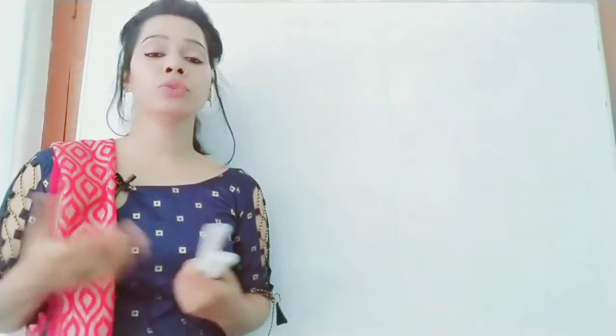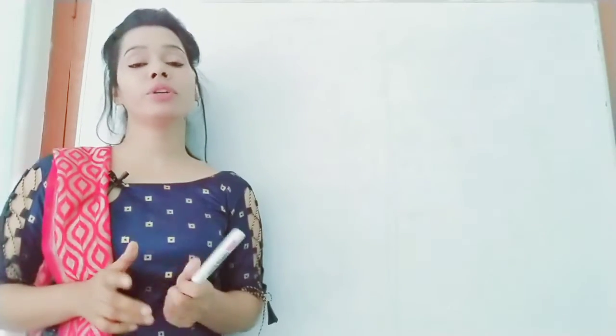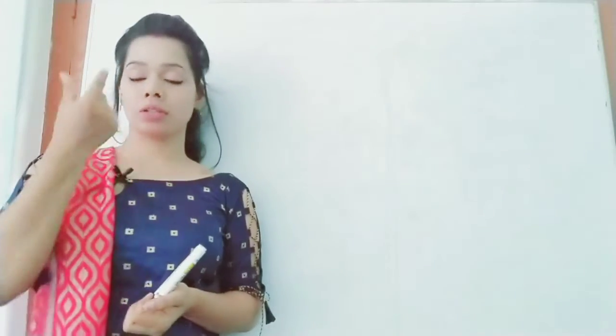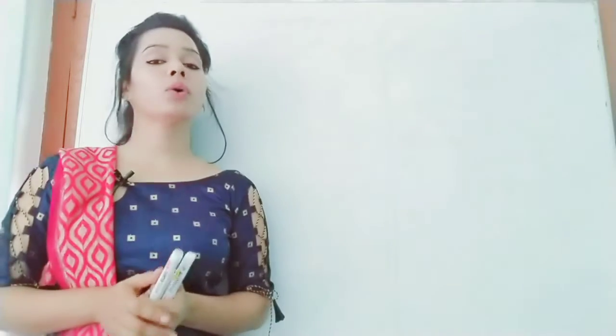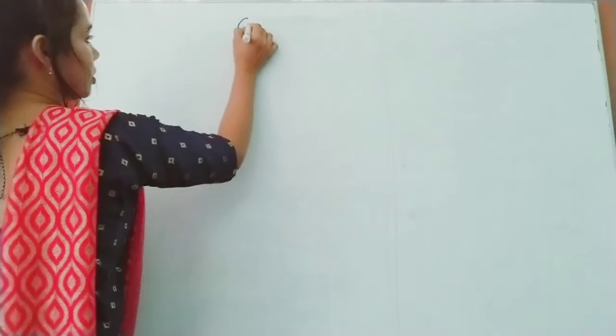In this video, we are going to start a new chapter, current electricity, under which we will discuss the drift velocity. In this video only we will discuss the drift velocity, and after that we will derive Ohm's law by using the concept of drift velocity. So shall we start? Be ready with your pen and copy and let's start. We are going to start with current electricity.